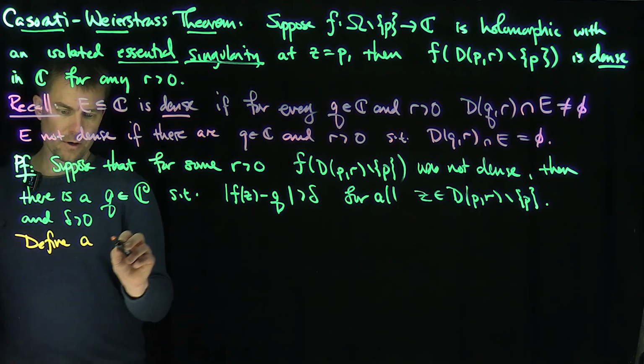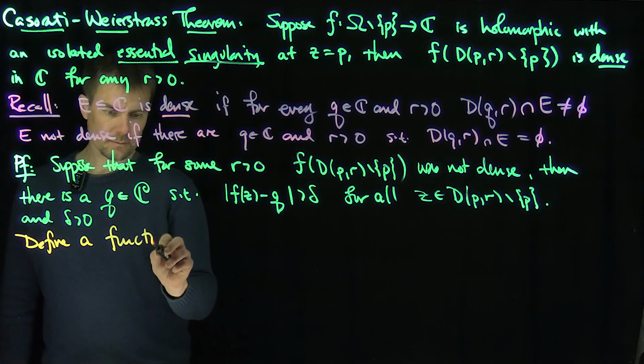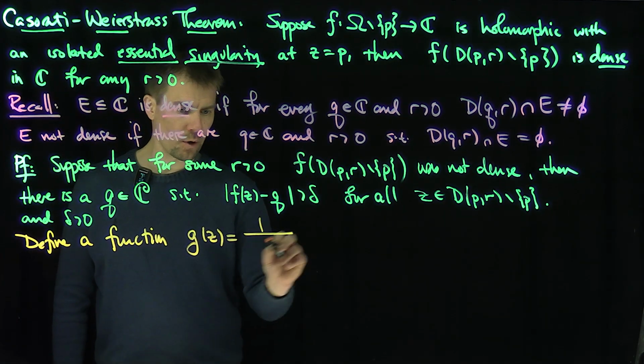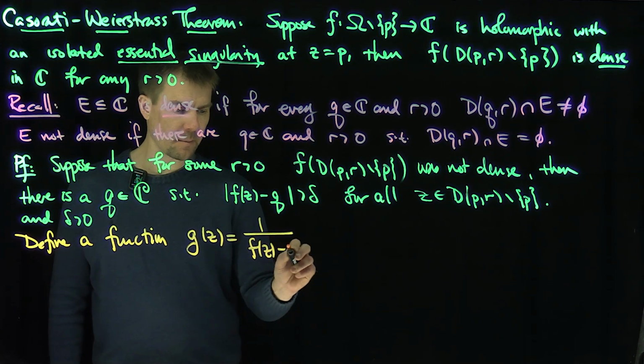Define a new function, g of z, which is going to be 1 over f of z minus q.